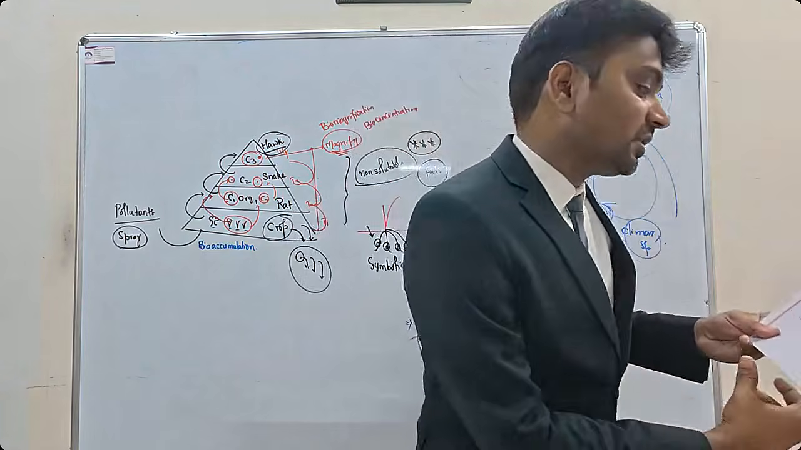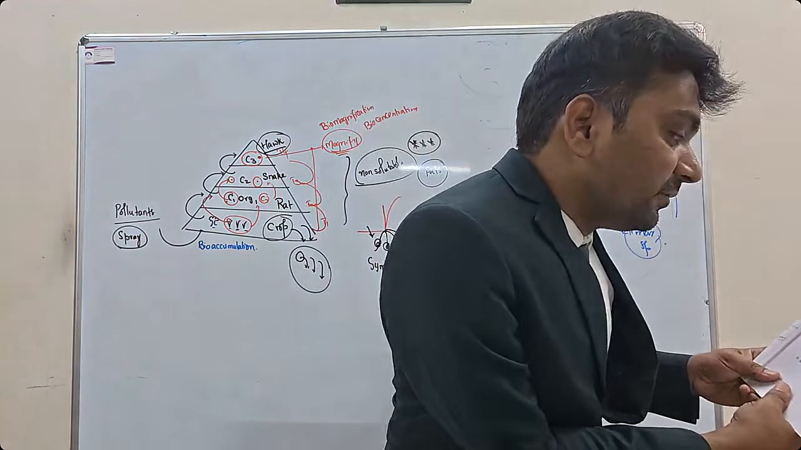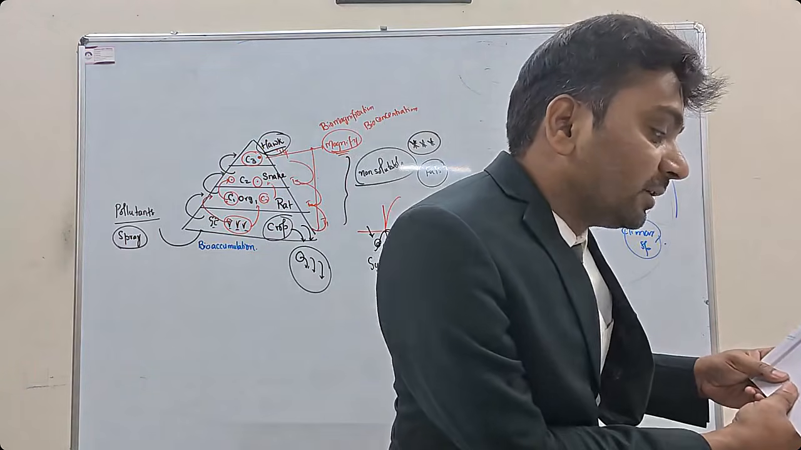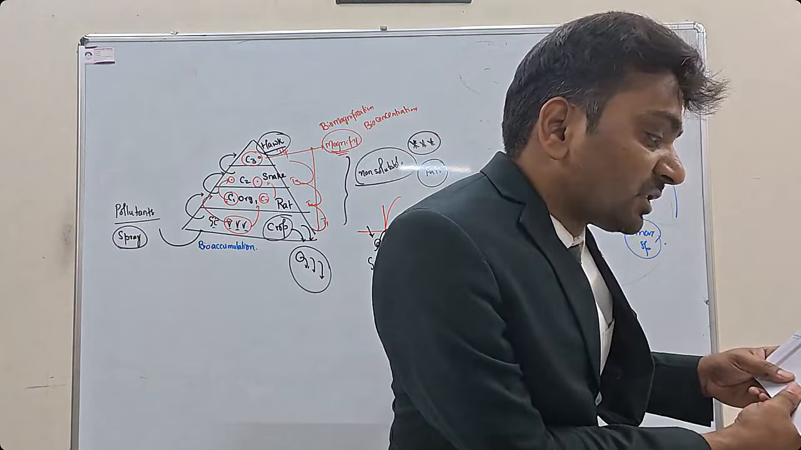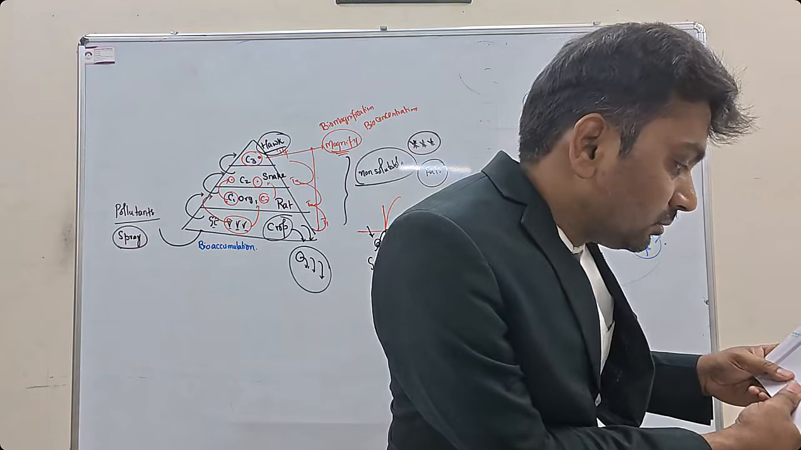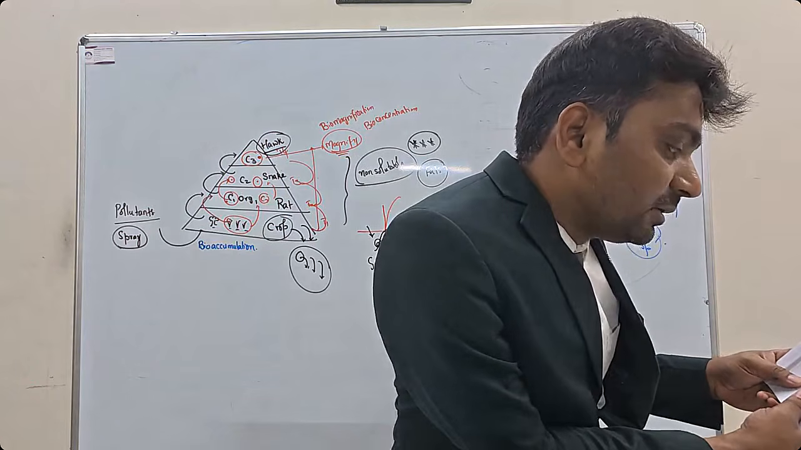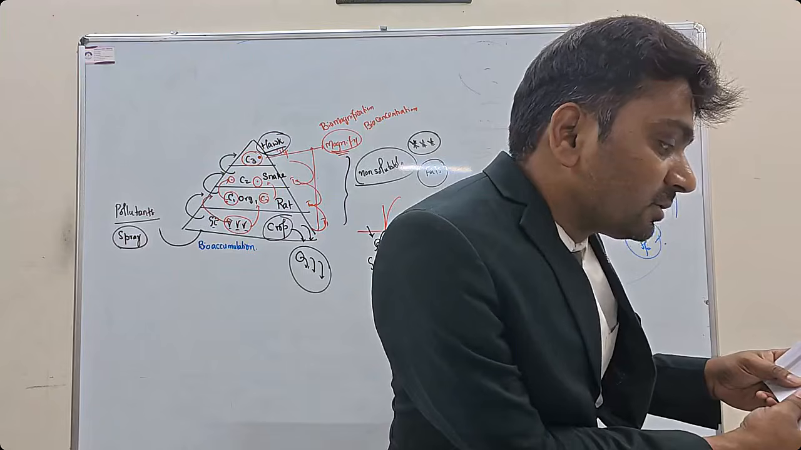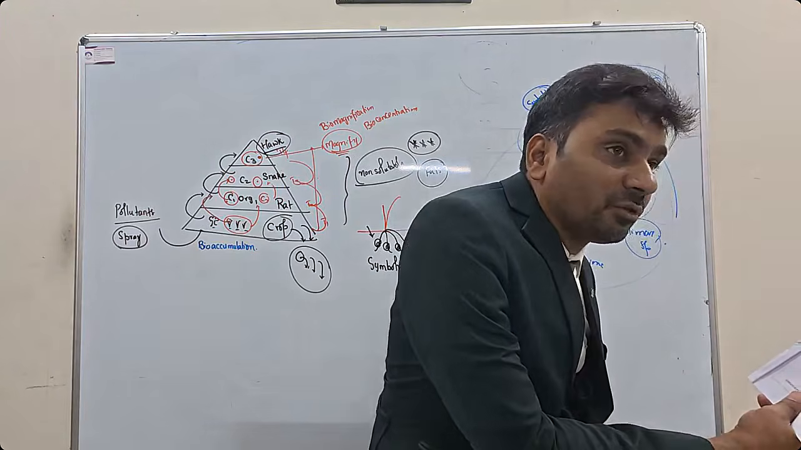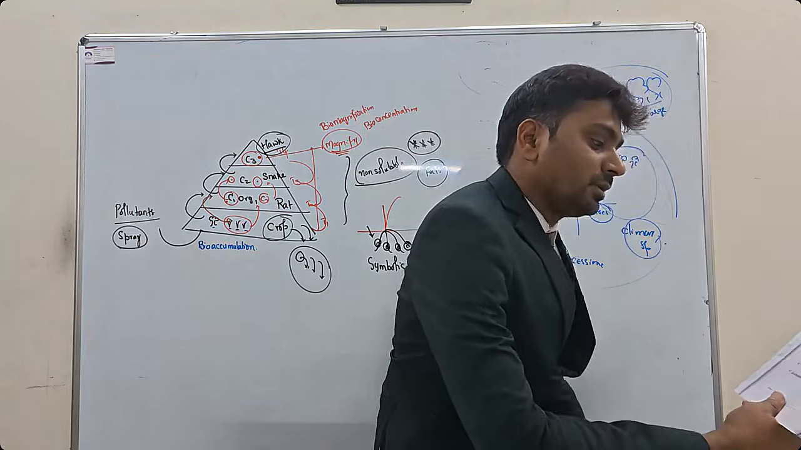Now, in which of the following biogeochemical cycles is the weathering of rocks the main source of release of nutrients to enter the cycle? Carbon cycle, nitrogen cycle, phosphorus cycle, and D is sulfur cycle. So the answer is phosphorus cycle, weathering of rocks.